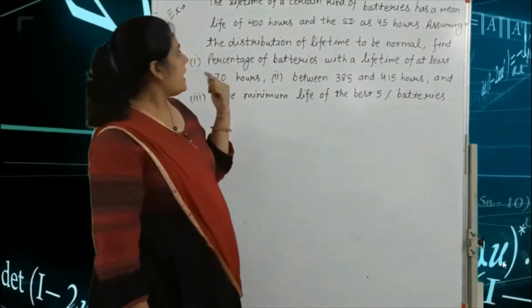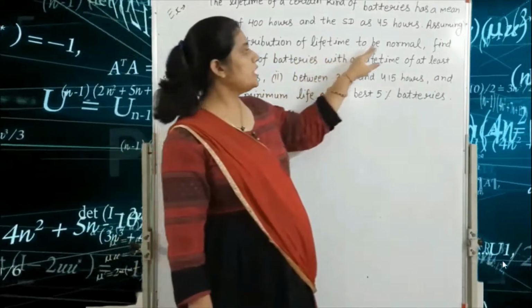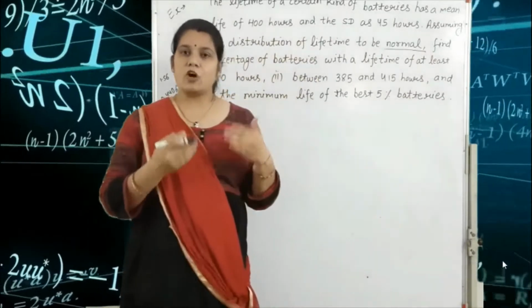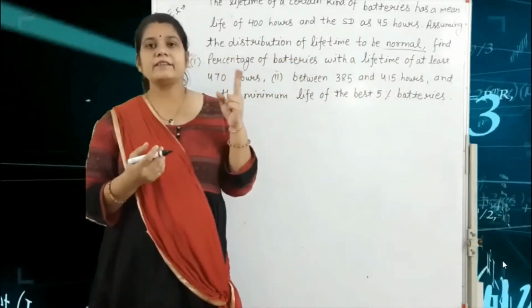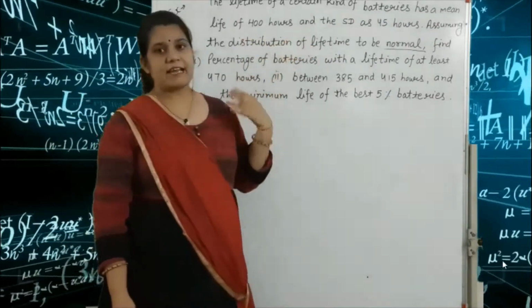Assuming the distribution of lifetime to be normal. Here the word normal means we use the normal distribution, and the second point is what is given: the mean and standard deviation.